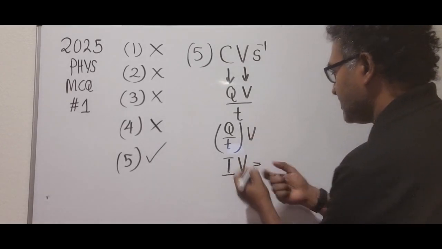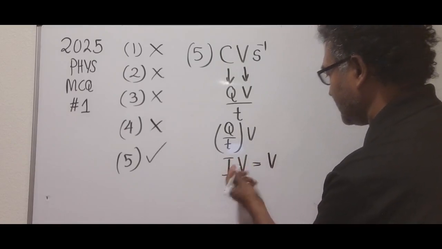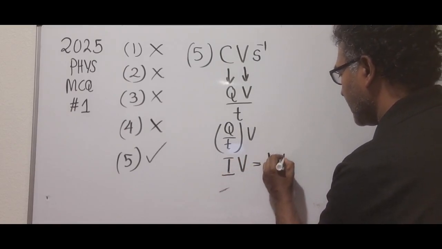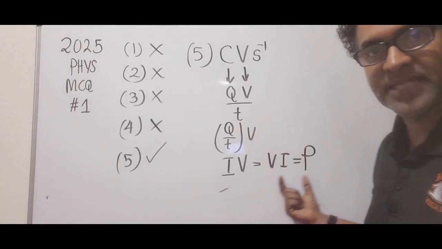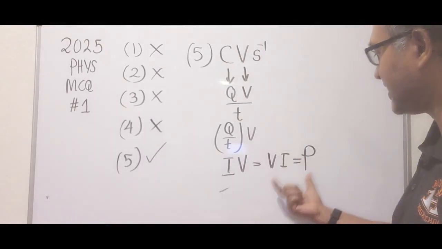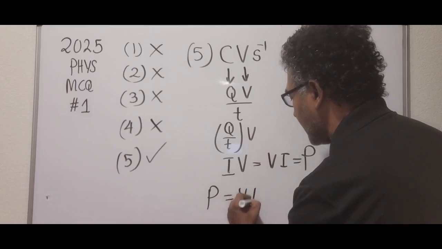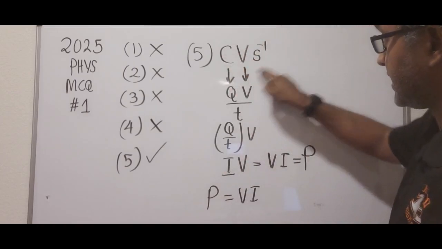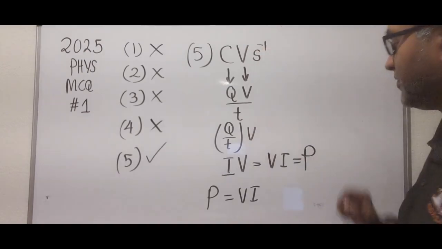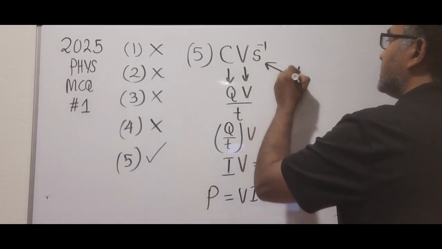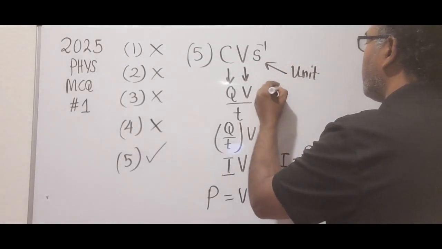The order of multiplication doesn't matter, so we could write VI, and that's actually P, power. So what we have here is power, like power equals VI. So this is units of power. It's not a unit of energy. This is a unit of power.